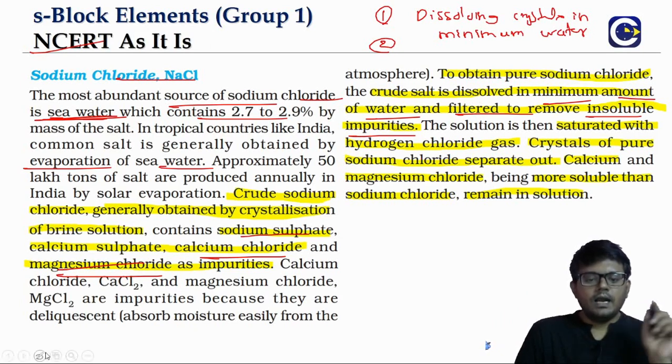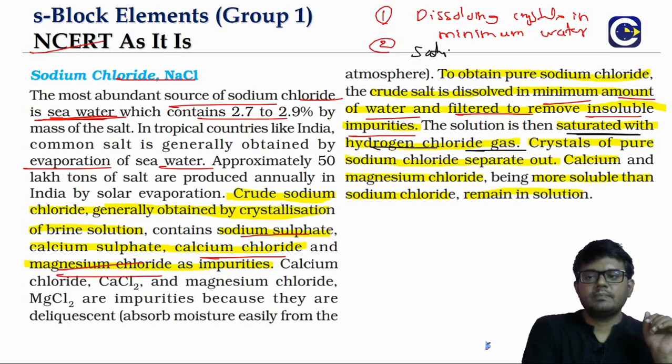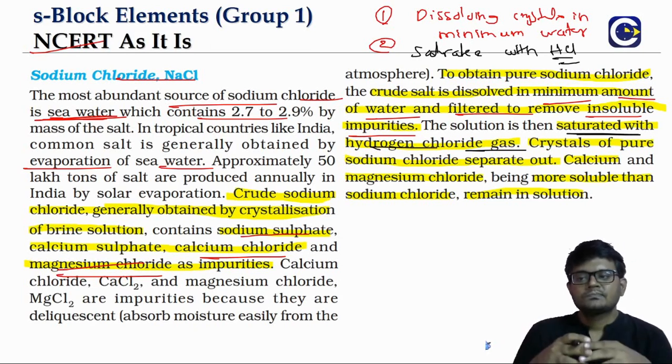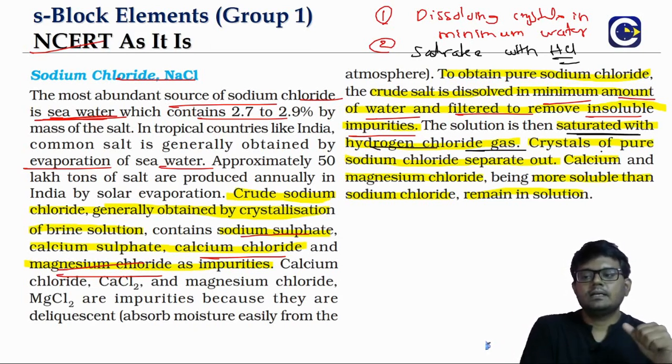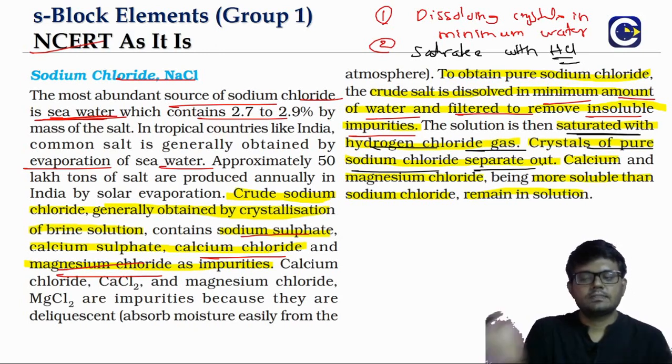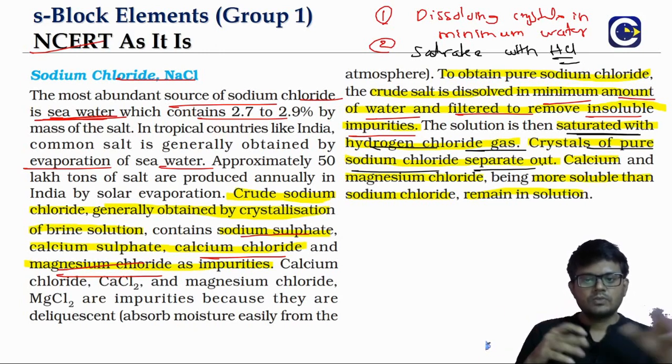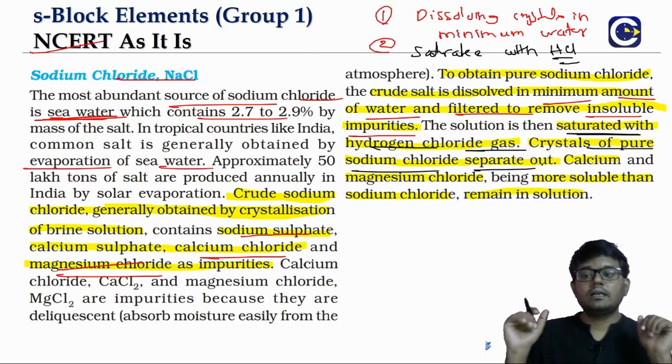Then we have most of the soluble ones. We take that and saturate it with hydrogen chloride. So the second step is that we saturate the remaining solution with HCl. When you saturate this with HCl, the crystals of sodium chloride will separate out. Calcium or magnesium chlorides will be comparatively more soluble than sodium chloride.